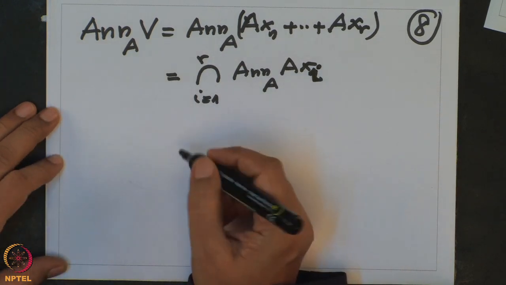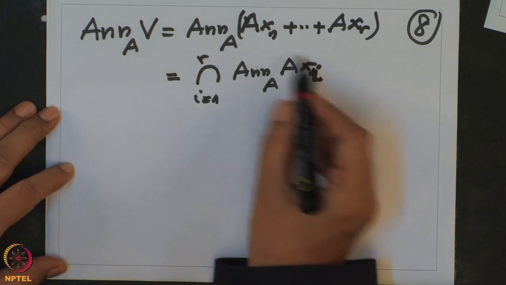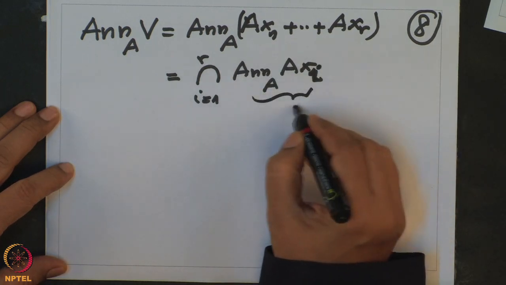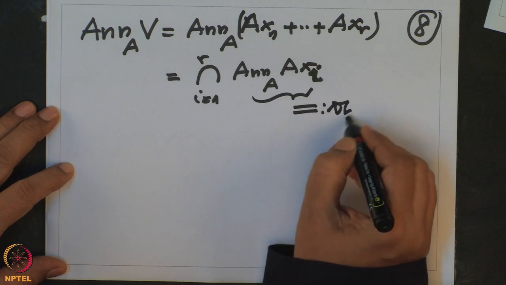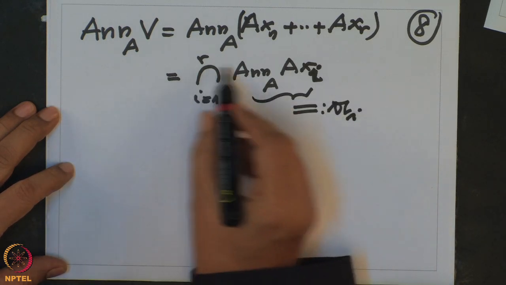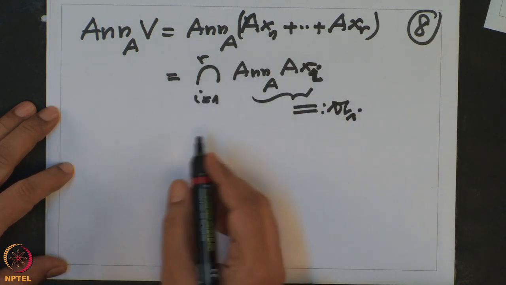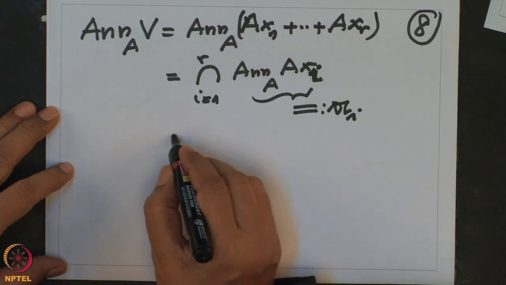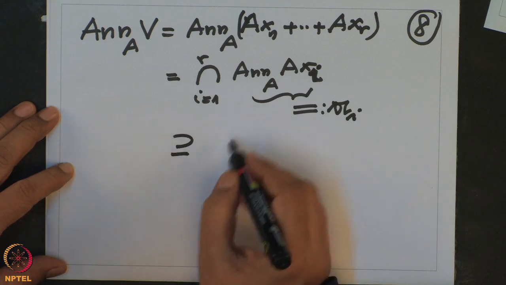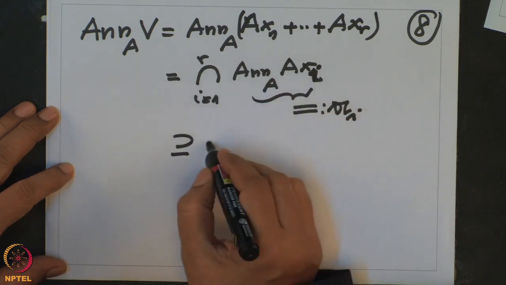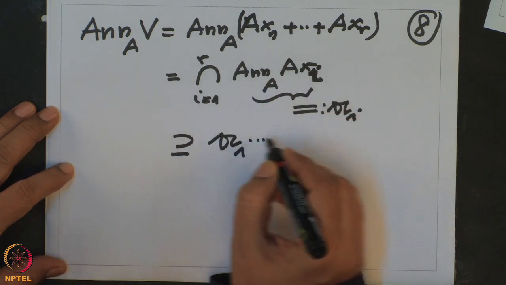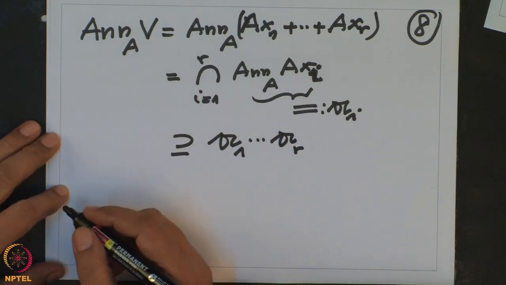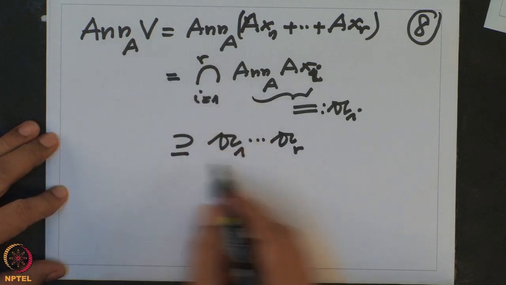This is the intersection of these ideals. So if you call these ideals Ai, these are the ideals in the ring, and this is the intersection of those ideals. And if you have an intersection of ideals, that will contain the product of the ideals. So this intersection is bigger than the product A1 to Ar. So this is what we know about the annihilator.